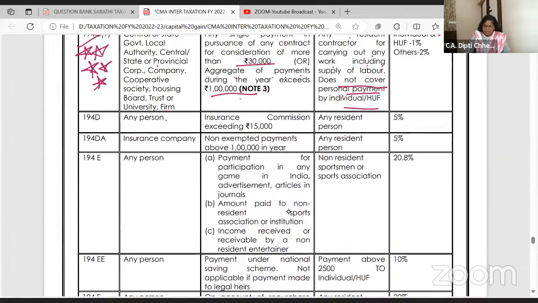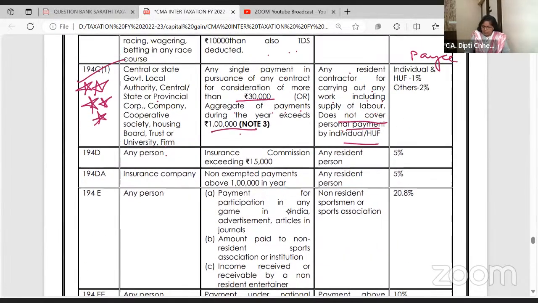Related to this I have already given Note 3 also, and I want to take this up in a very nice way. See, a question comes in the exam: 194C is contract. So all the contracts related to work, services related to business are included, but not a contract for sale. Say I'm giving you some specification and you are making according to my order, that is a different case.